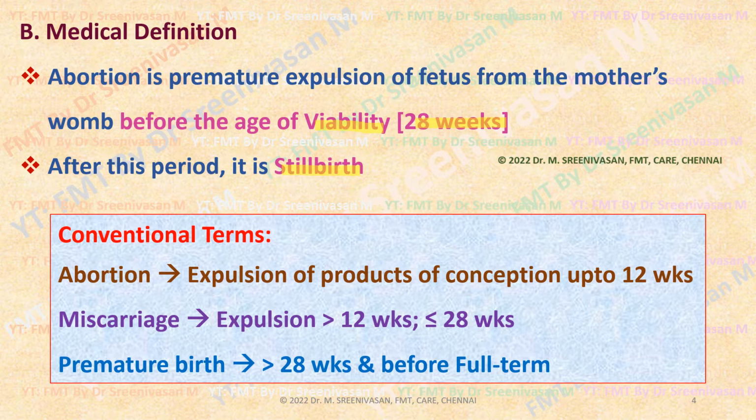But conventionally, or usually, abortion is one where the expulsion occurs in the first trimester, that is up to 12 weeks. For second trimester expulsions, we call it a miscarriage, that is between 13 weeks and up to 28 weeks. Whereas premature birth is one that occurs after 28 weeks before full term is completed. That is called a premature birth or premature labor.